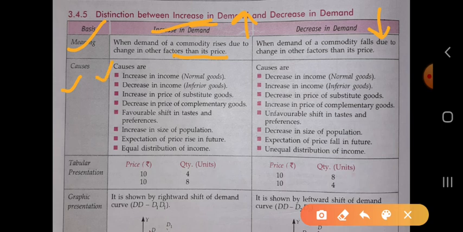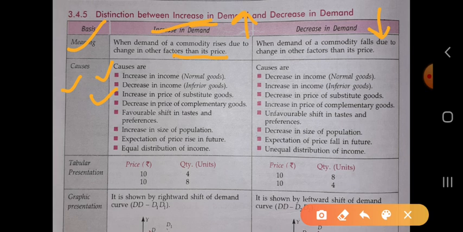When the consumer has an increase in income, then the consumer will prefer normal goods. And when there is a decrease in income, when the consumer has less income, he will shift to the inferior good, and the demand for the inferior good will also rise, so that the curve is shifted to the rightward. Next is increase in the price of the substitute good. We have taken the example of tea or coffee. When the price of the substitute goods increases, the curve shifts to the rightward.